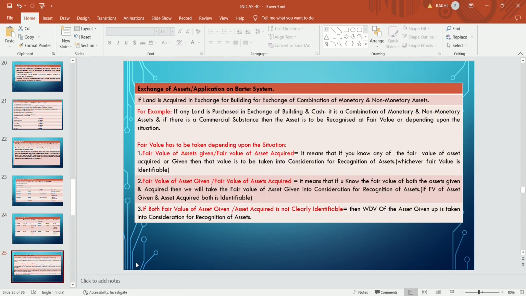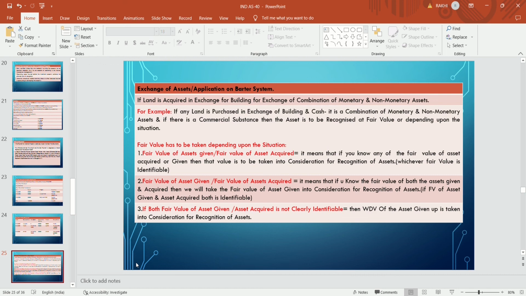Now, exchange of assets or application of the barter system. How will the company treat the asset in case of the barter system? Suppose land is acquired in exchange for a building, or for a combination of monetary and non-monetary assets. Barter system means one asset is acquired in exchange of another asset, or in exchange of both monetary and non-monetary assets, like both cash and other assets.